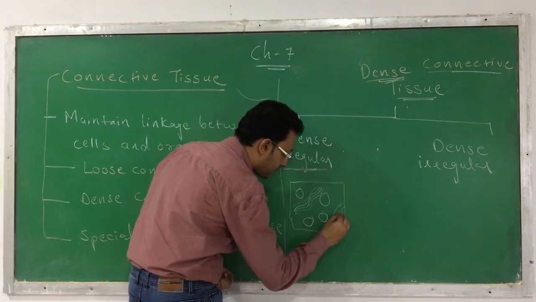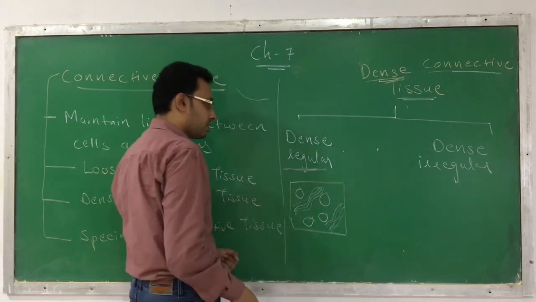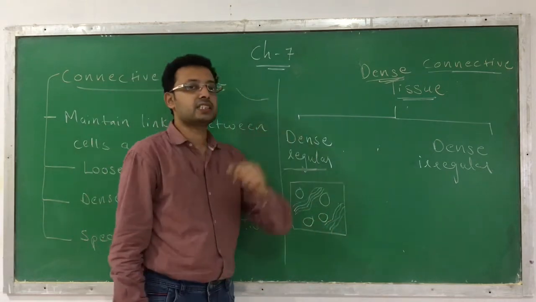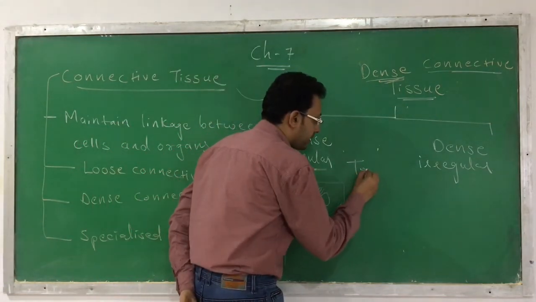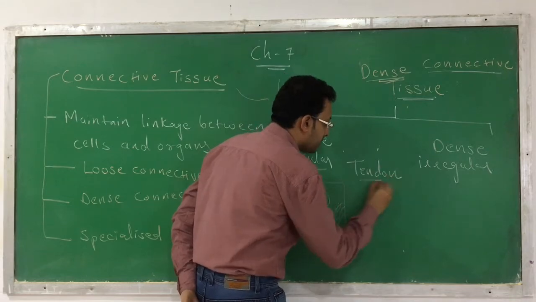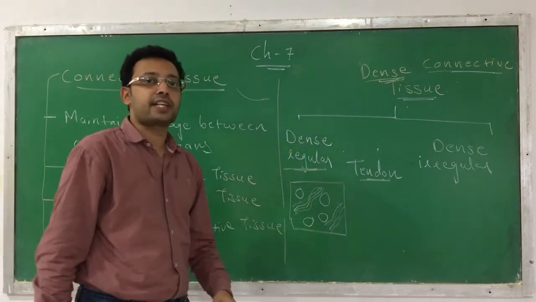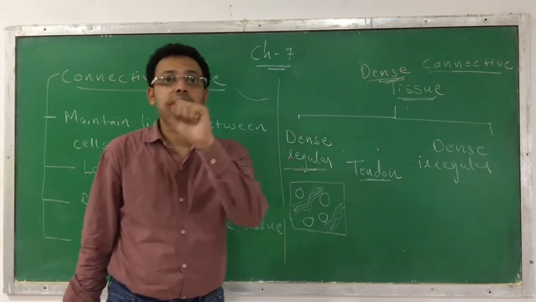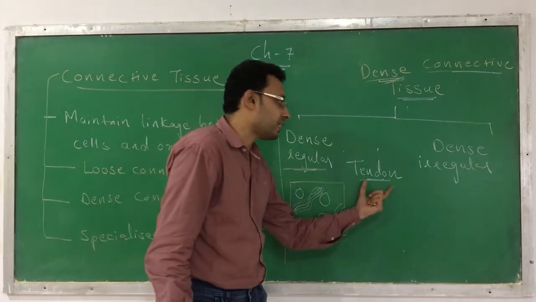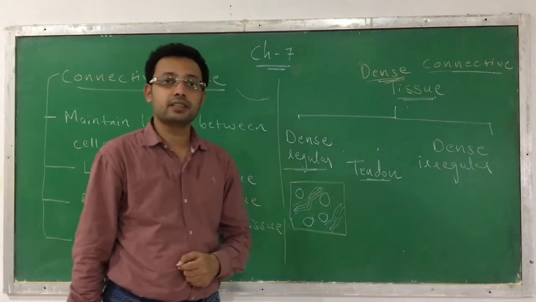It is a spatial regular arrangement, you can see like this. Okay, so this is called dense regular tissue. For example, here, tendon. This tendon is a kind of dense regular tissue. It's a connection between the skeletal muscle and the bone. It's a connection between the muscle and the bone. We are calling it a tendon.